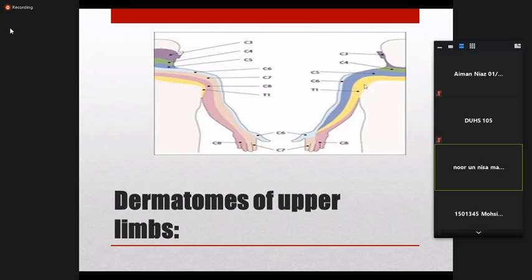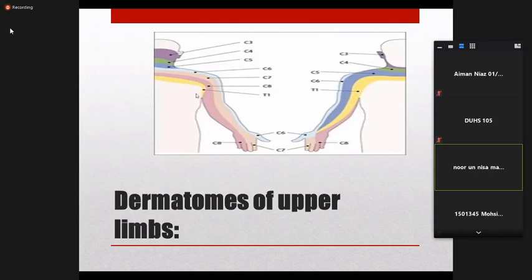Then C8 supplies the medial part, the whole of the back of the arm, and the little finger and ring finger, both anteriorly and posteriorly. So when you consider the hand, the thumb is supplied by C6, the index and middle fingers by C7, and the little finger and ring finger by C8, along with part of the upper arm and forearm.